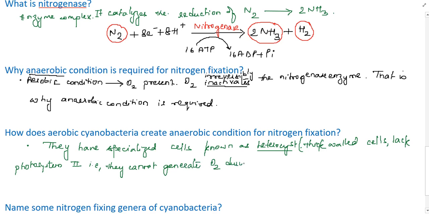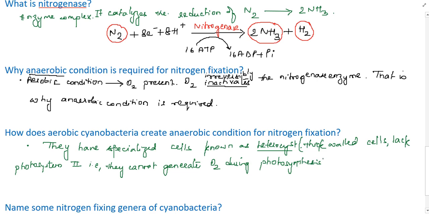If you remember the light phase of photosynthesis, near photosystem 2, water is hydrolyzed and oxygen and hydrogen are released. So if photosystem 2 is not there, water will not be hydrolyzed and oxygen will not be released. That is what they want.